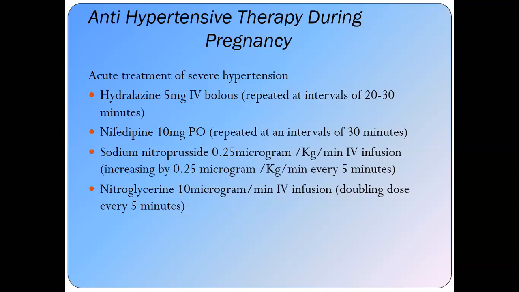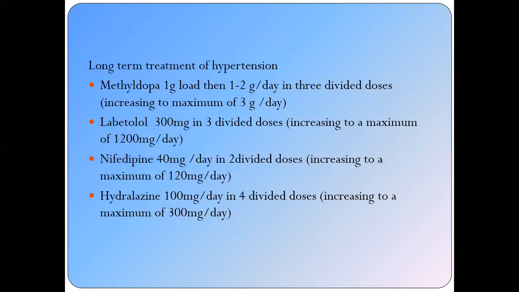Sodium nitroprusside 0.25 microgram per kilogram per minute IV infusion, increasing by 0.25 microgram per kilogram per minute every 5 minutes. Nitroglycerin 10 microgram per minute IV infusion, doubling the dose every 5 minutes. So this is the acute treatment when the patient is having severe hypertension and you have to rapidly correct her blood pressure, otherwise there may be chances of multi-organ failure.